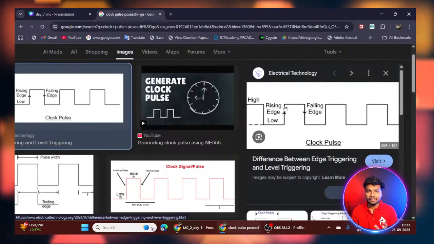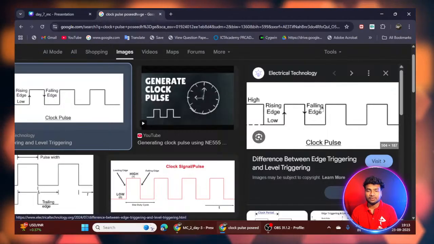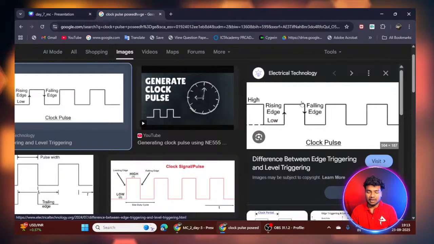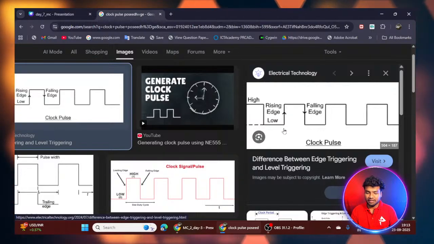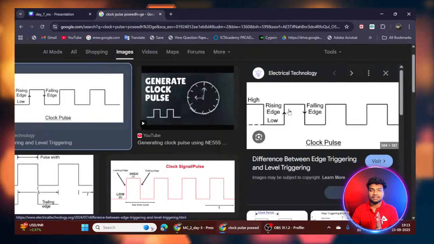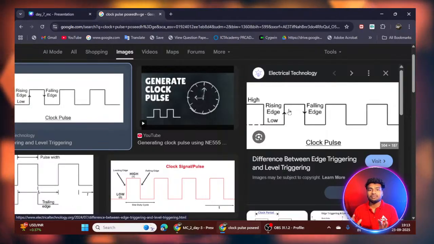From one rising edge to another rising edge is called a clock cycle. This is one clock cycle. It has a combination of high and low. The time taken by this clock cycle depends on the frequency of the clock.